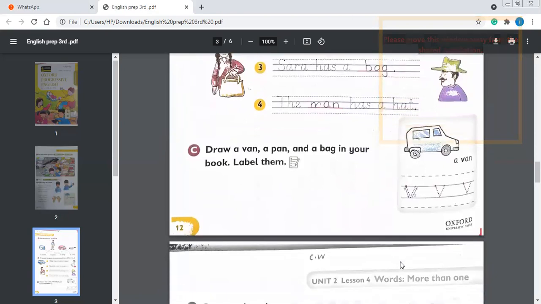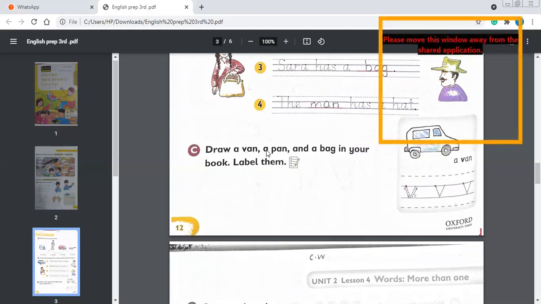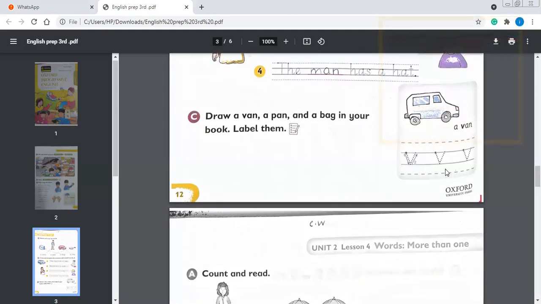Okay. Draw a van, a pen, and a bag in your book. Label them. Okay, this is your homework. You can do it on your copy. In English copy, you can draw a van, a pen, and a bag. There is no space in the book, so you will do it in your copy. Draw a van, a pen, and a bag and label them. You will write their name underneath that. Okay, so you will do Viva. You will trace this Viva van.